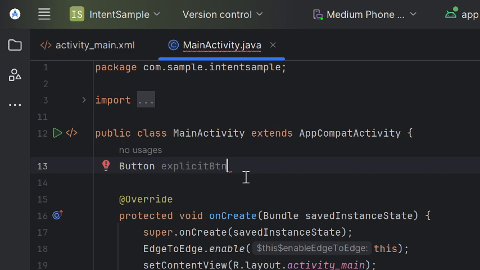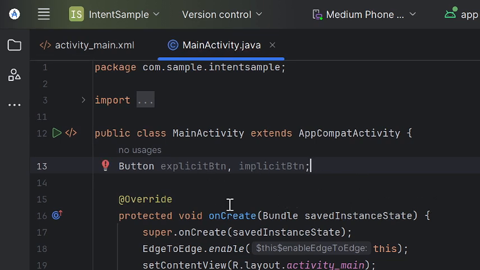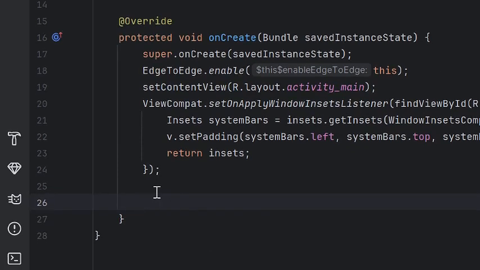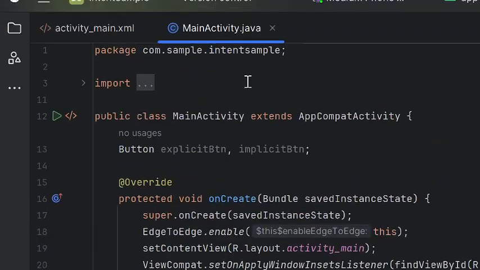So, we have the variable explicit button and the next is we have the implicit btn. Okay? So, next is we need to connect your button dito sa ating backend, dito sa Java dito sa MainActivity.java.